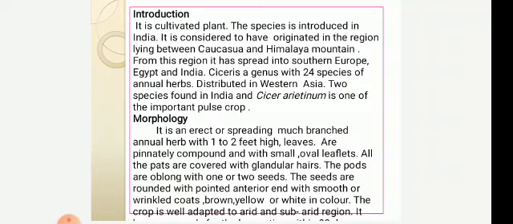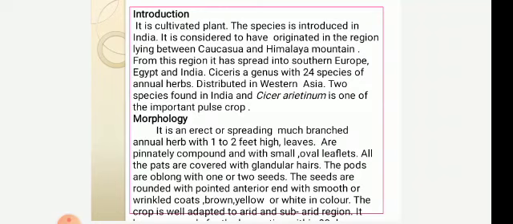Then we will study the morphology. It is an erect or spreading, much branched annual herb about 2 feet in height. Leaves are pinnately compound and small. Leaflets are oval. All the parts are covered with glandular hairs.